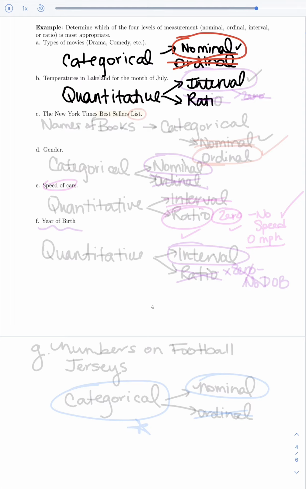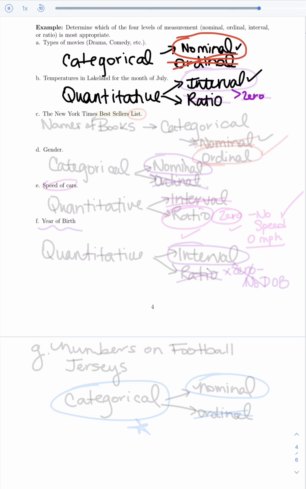Well, we know if we're looking at quantitative data, we're at the very least looking at interval. The question is, can I use ratio? Because that's stronger. Remember, what's going to be the determiner between interval and ratio is whether or not you have that inherent zero. Meaning, is there a way to say that there's no temperature?